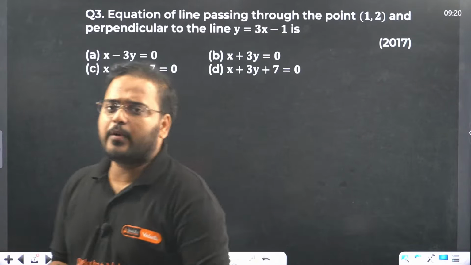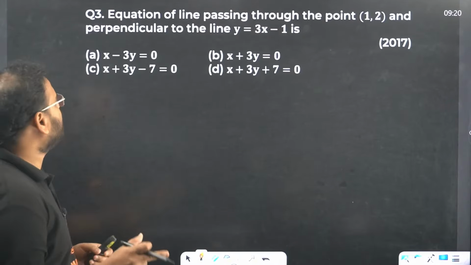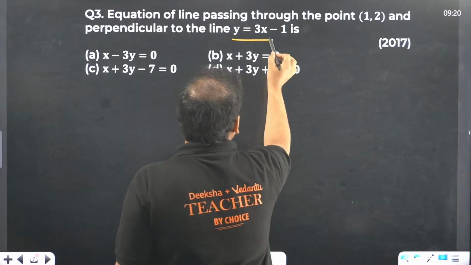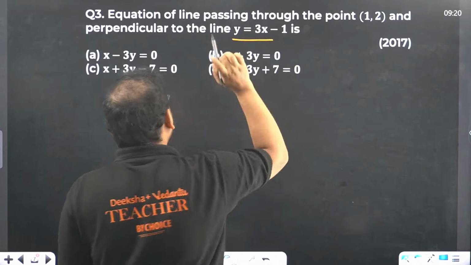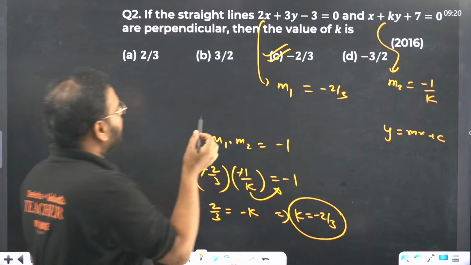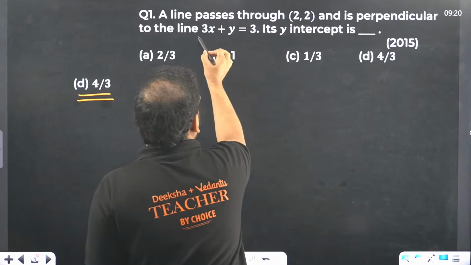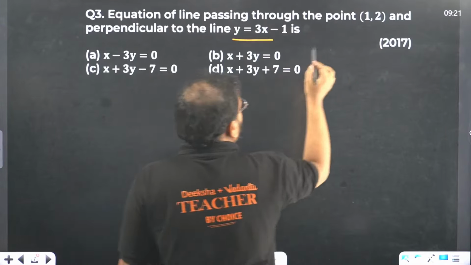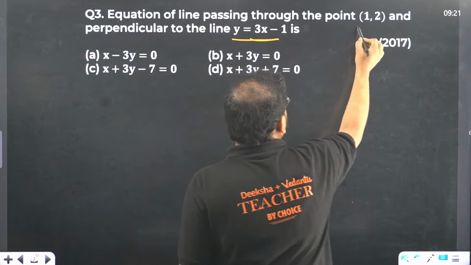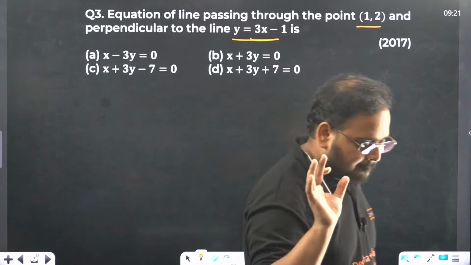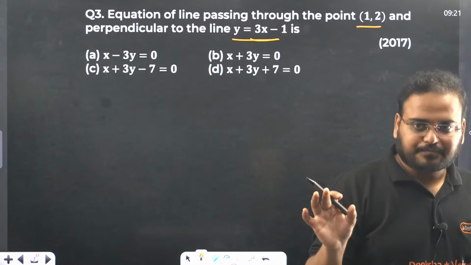Question number 3. Equation of a line passing through the point (1, 2) and perpendicular to the given line. It's the same as question number 1. Check here. Question number 1: perpendicular to this line and passing through this point. Question number 3: perpendicular to this line and passing through this point. Same concept. Give me the answer, guys. I want the answer for question number 3.